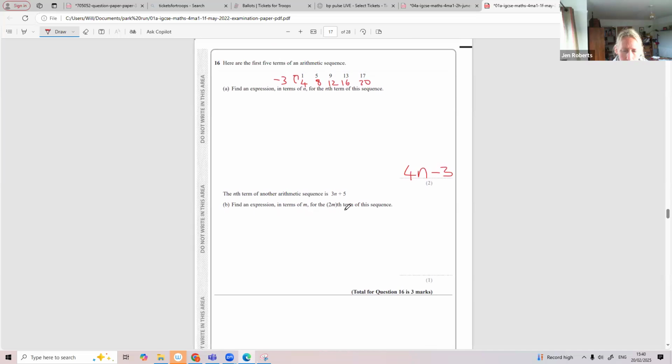The nth term of an arithmetic sequence is 3n plus 5. Find an expression in terms of n for the 2nth term. So we replace n for this, basically. Don't worry too much about this. It's quite difficult to understand. 3 times 2n is 6n plus 5.